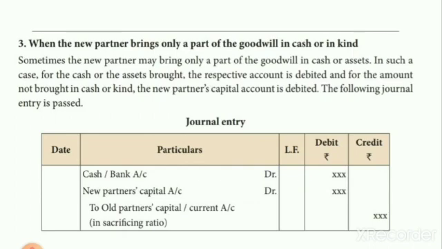So the journal is given here. The cash account debit, how much he brought, that should be entered. Then the remaining part amount should be transferred from the new partner's capital account. So the new partner's capital account debit is also given to the old partners' capital accounts. So we can see the sum now.